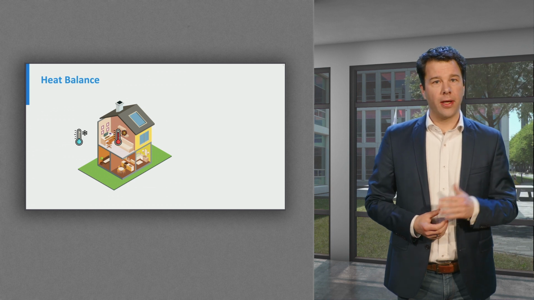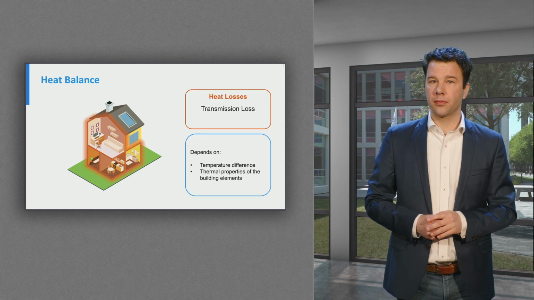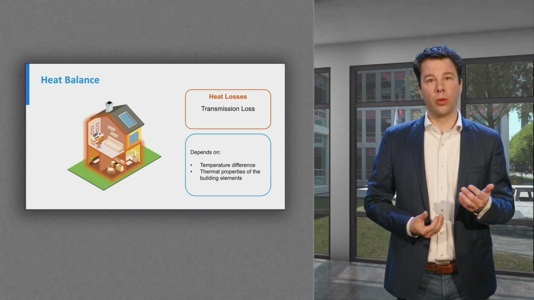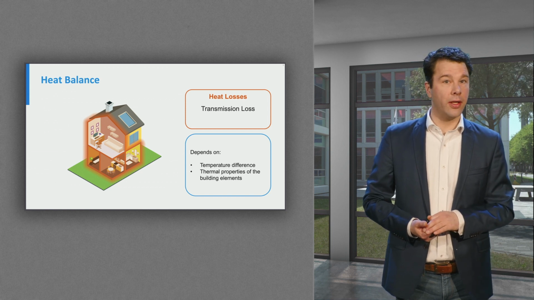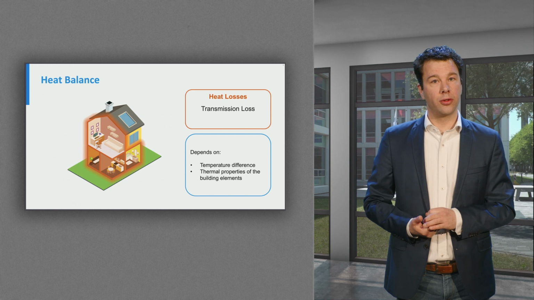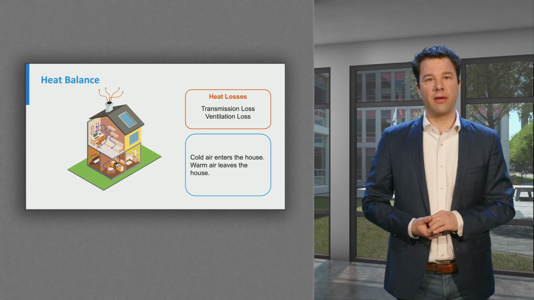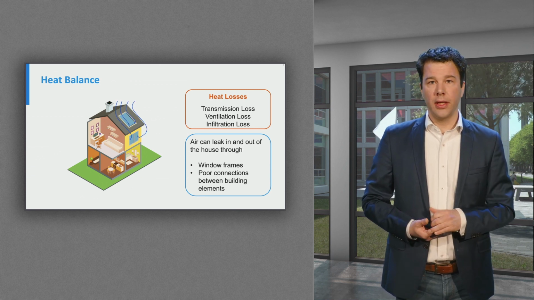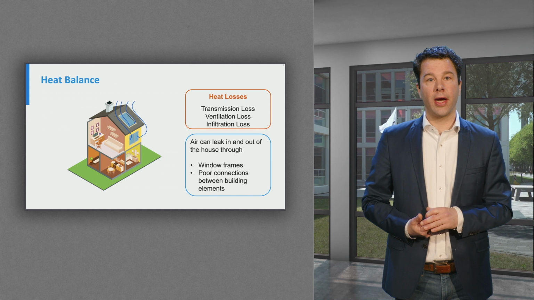It's cold outside, and there is a temperature difference between the desired indoor temperature and outside, which causes heat losses. These heat losses consist of the transmission losses through the roofs, walls and the windows. This is dependent on the temperature difference between outdoor and indoor and the thermal properties of the materials used to build the house. There's also heat loss caused by ventilation. Cold air enters the house when there is no heat recovery. Warm air leaves the house. Additionally, there is heat loss caused by infiltration. That is the unwanted leakage of air through the building envelope.